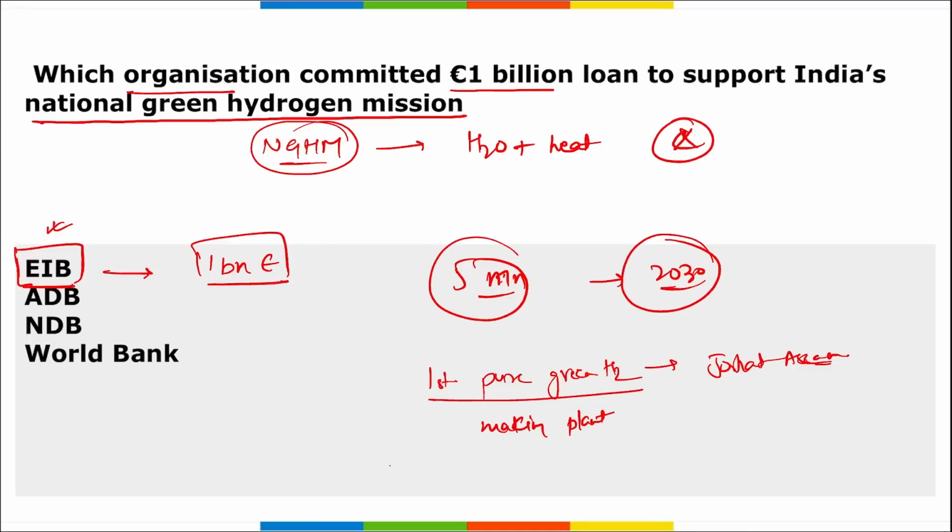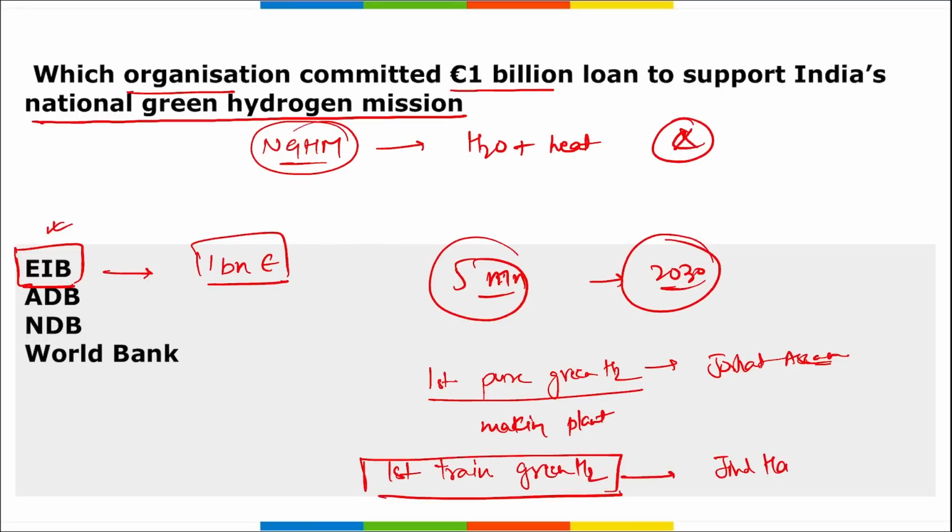Next, where will India's first train running on hydrogen be from? It will be from Jind district in Haryana. And recently, a pilot project is also going on in Jorhat, Assam, where a generator powered by green hydrogen is being used in a resort to power it, right? And it is also on a trial or pilot basis.